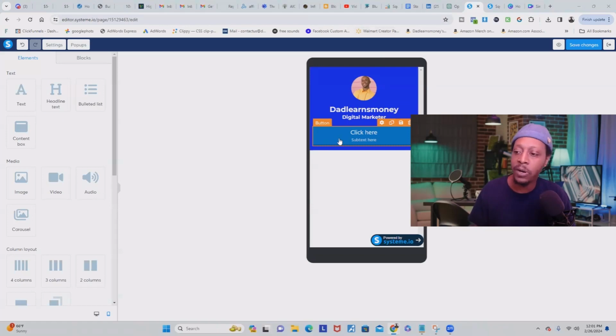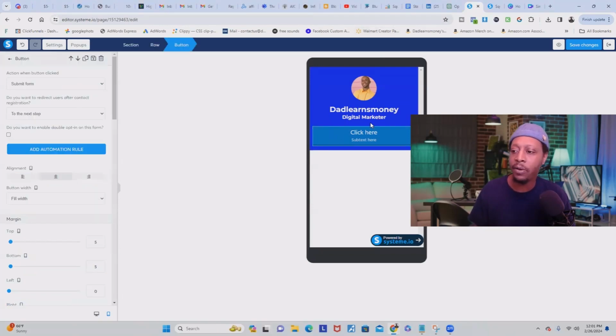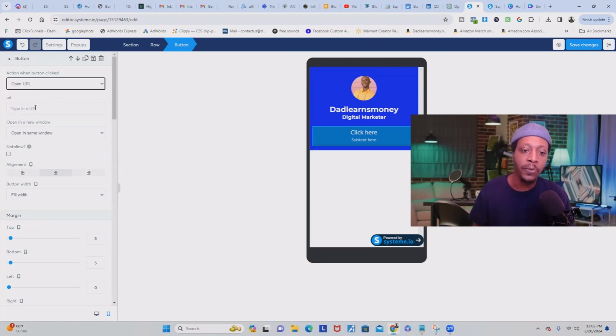So the first thing you're going to want to do is just click on the button element over here, and then you're going to see this change over here. So now you have some options. What do you want to happen when they click the button? Right now it has submit form, but we don't want that to happen. We want to send them to whatever web URL where our affiliate products will be. So next thing you would put is open URL. And then here is where you would copy and paste your URL link.